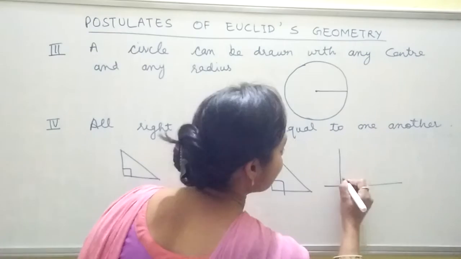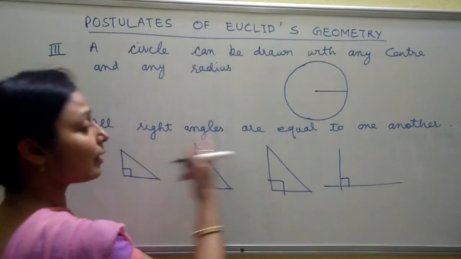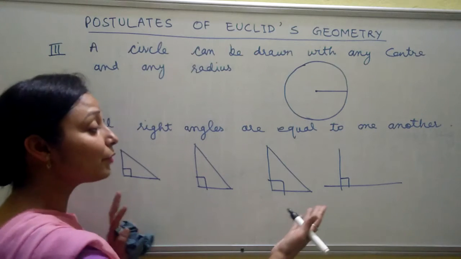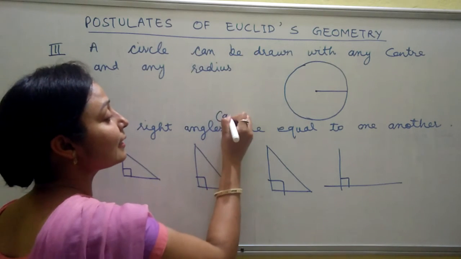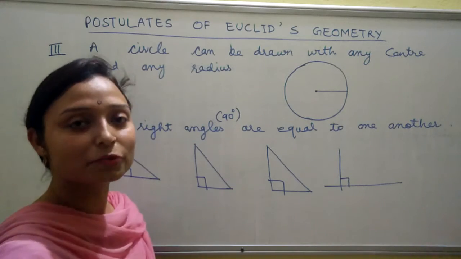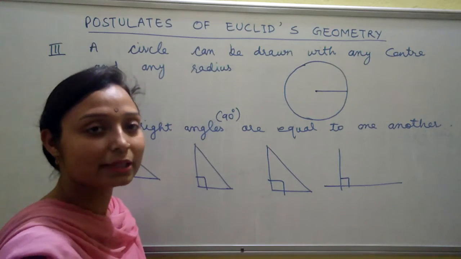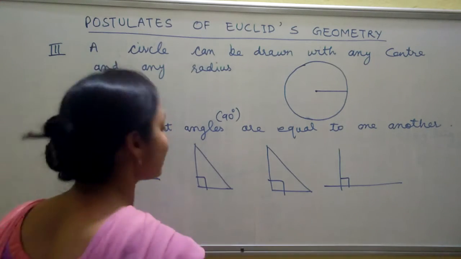If we draw a right angle like this, it is equal. We have to compare. All right angles are of 90 degrees, that means all are equal. So this is the postulate which is given by Euclid: all right angles are equal to one another.